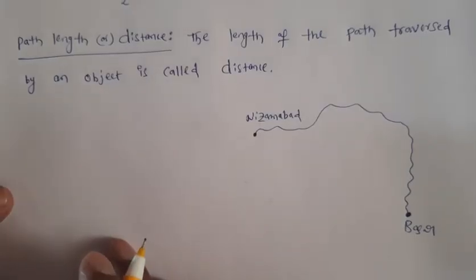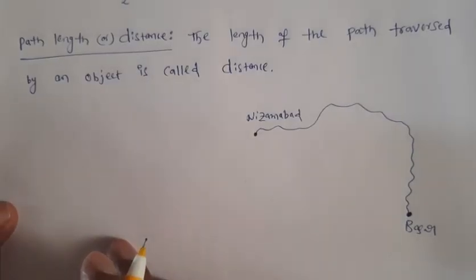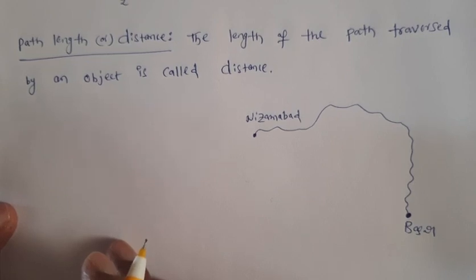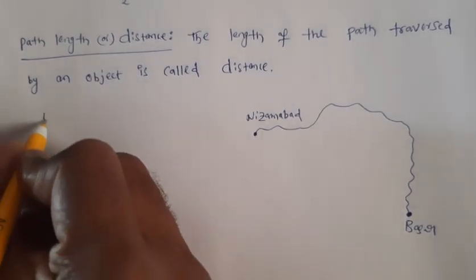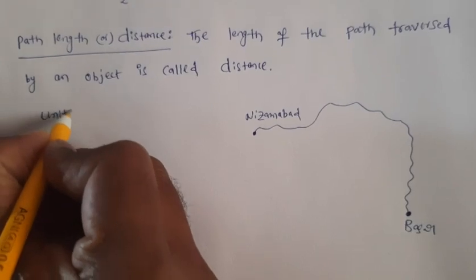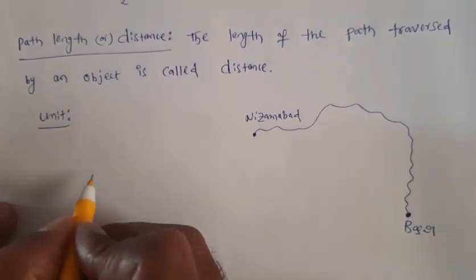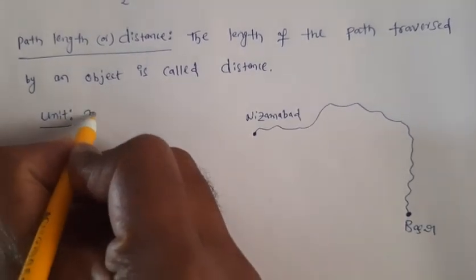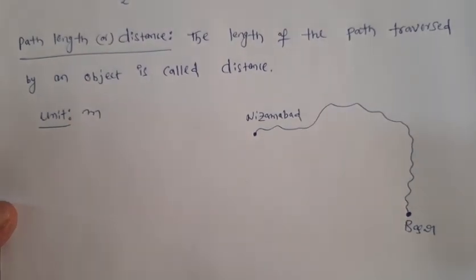Now when it comes to path length or distance, the length of the path traversed by an object is called distance. Now what about the unit of this quantity? From now onwards, whenever a new quantity comes, let us write units. So what is the unit of distance or path length? Meters.